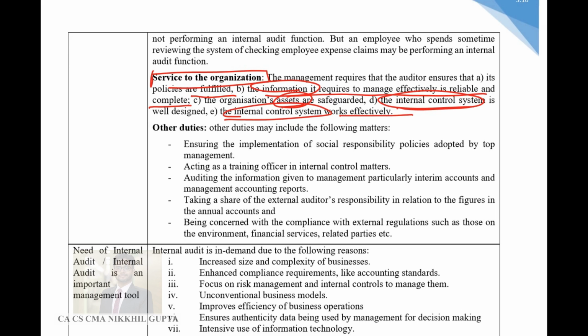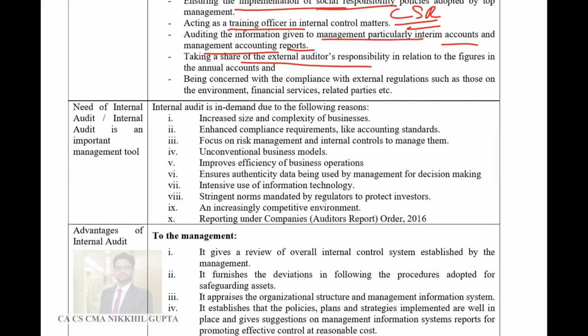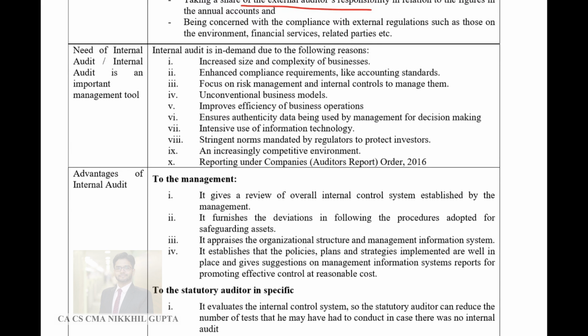Other duties of the internal auditor may be with respect to social responsibility, implementation of social responsibility, that is, CSR policies should be in place for an organization. It acts as a training officer in internal control matters, auditing the information given to the management, particularly interim accounts and management accounting reports, taking a share of the external auditor's responsibility, etc. These are the other responsibilities of the internal auditor.